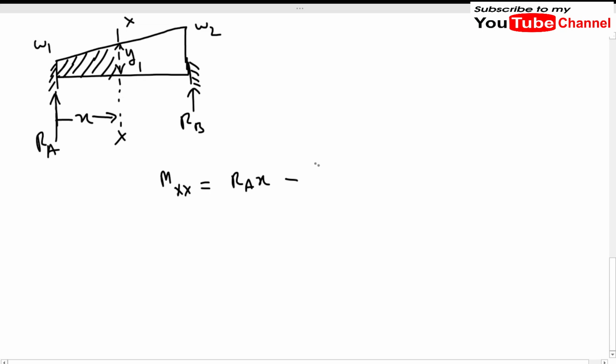So what will be the bending moment due to this area? It will be the load, first of all 1/2 times (W1 + Y1), this ordinate Y1, times x. So this is our area, multiplied by the distance of CG from XX.